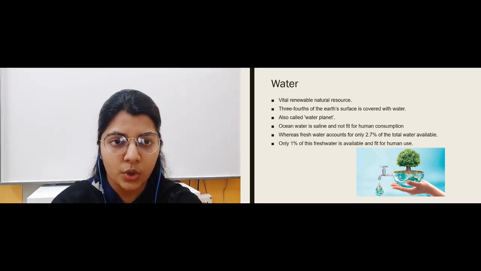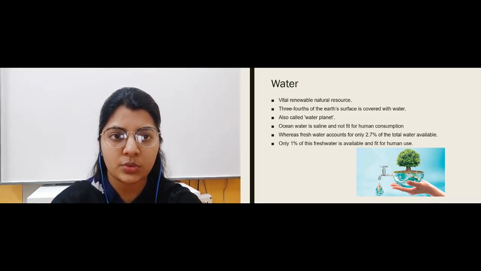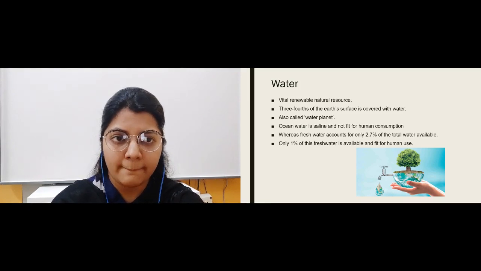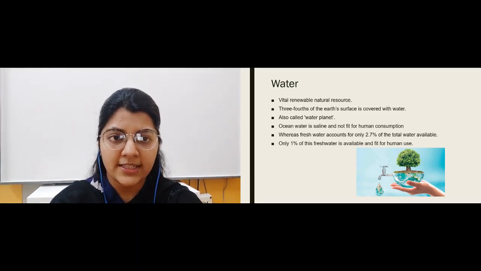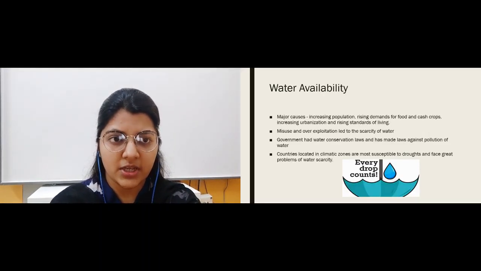So this was about water, that it is a very important resource. 3/4 of the earth's surface is covered with water, and 2.7% of fresh water is available for us, out of which we are using 1% which is fit for human consumption. Now in the next part we will study how water is satisfying our needs. So let us find out, is water even satisfying our needs?